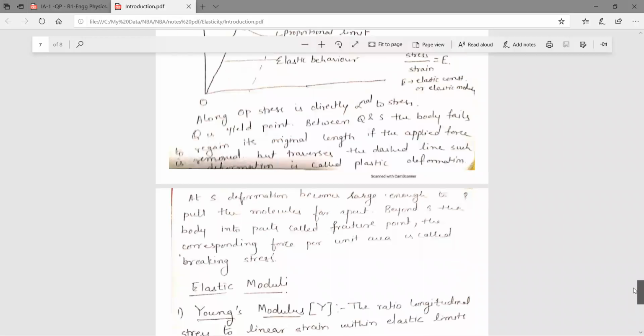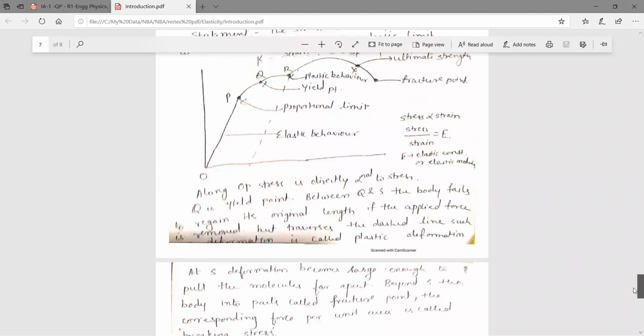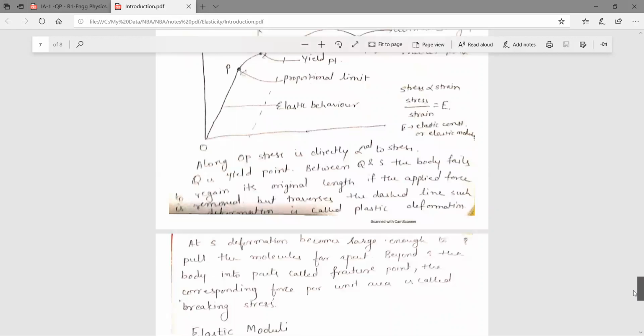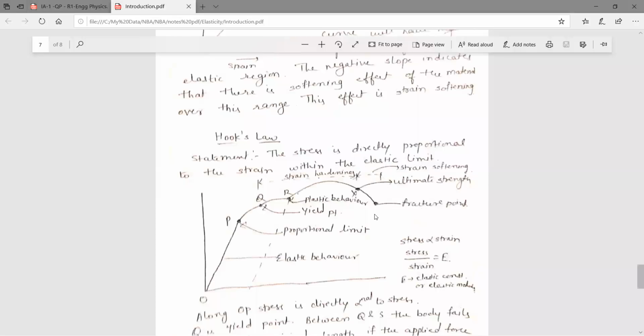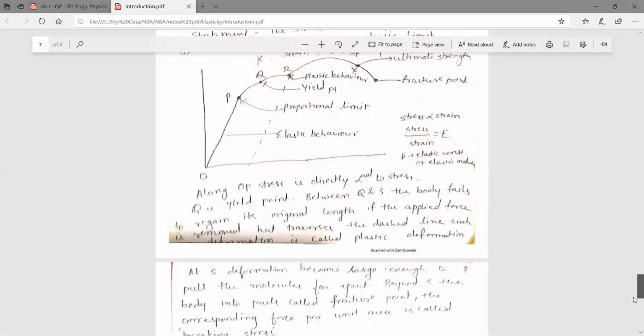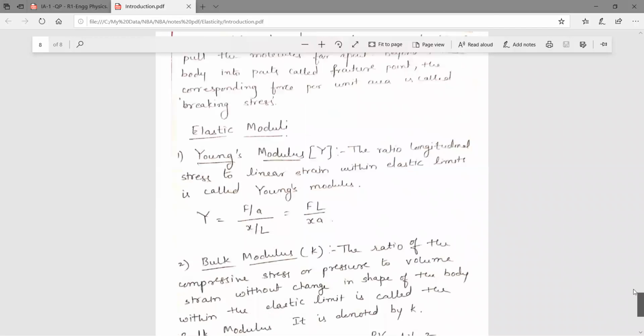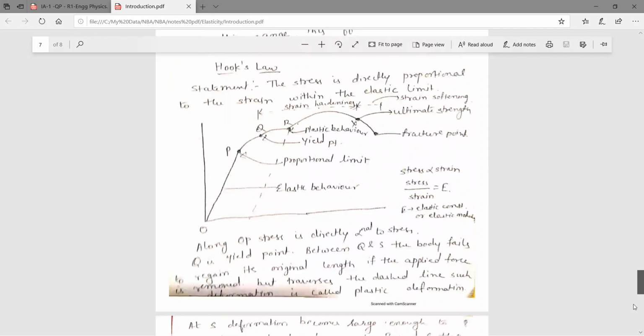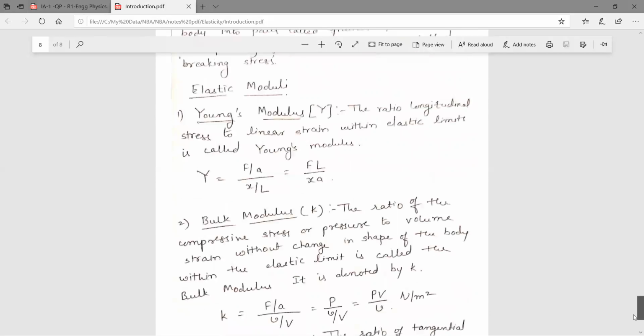At S, deformation becomes large enough to pull the molecules far apart. Beyond S, the body breaks into parts, called fracture. So this is your S point. This is the maximum, the point where we can apply the maximum stress. Beyond this, there will be a break of the material. So here Young's modulus is nothing but longitudinal stress by longitudinal strain.